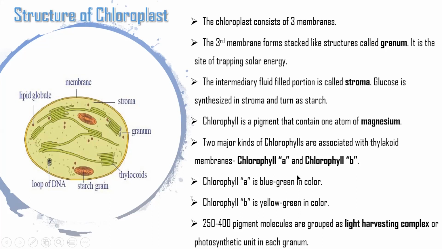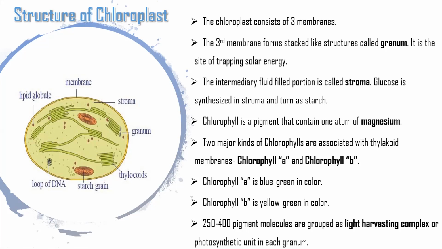These color pigments are simply divided into two types, chlorophyll A and chlorophyll B. So it is not only a green color pigment; blue green and yellow green and even red color pigments are also present in the chloroplast. All these pigment molecules surround and form a light harvesting complex. In this complex, each pigment can trap the solar energy, and this solar energy further assists the photosynthetic reactions.